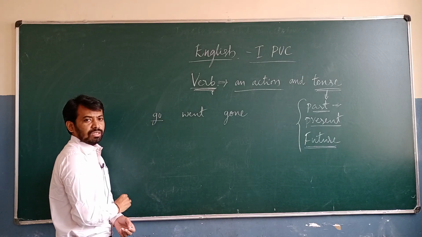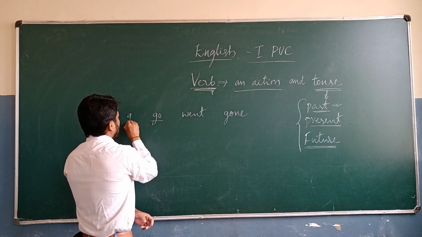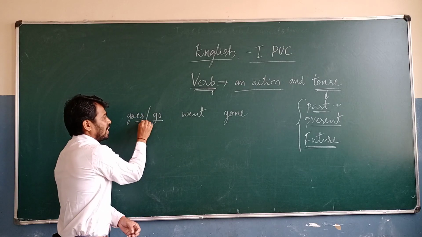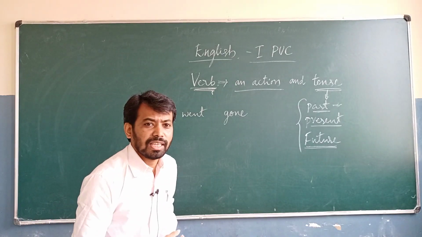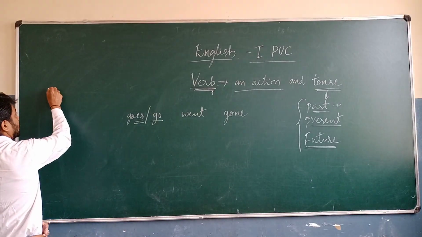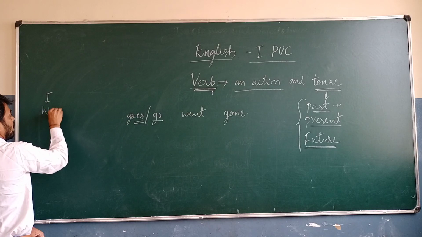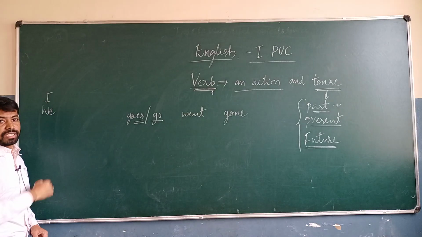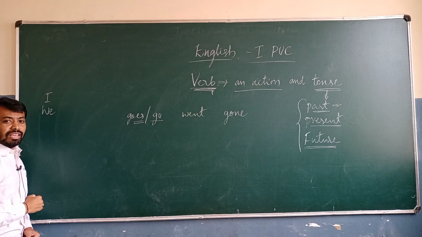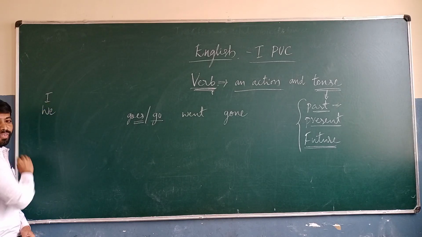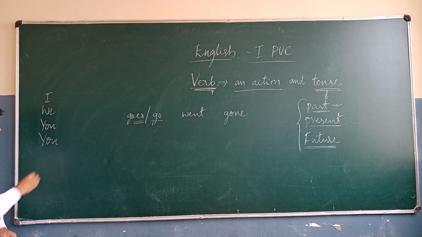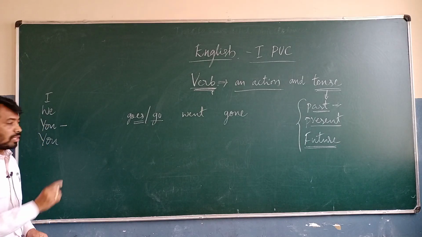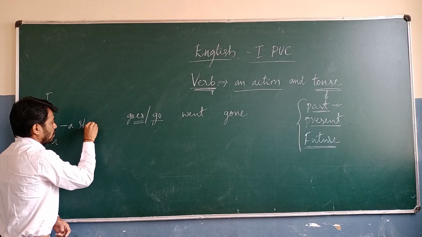This is go in the present tense. And for third person singulars, we are going to use goes. So which are the third person singulars? Now we will come to the persons. Here I and we are both first person. I is singular and we is plural. Then you. You is singular: you are a student.